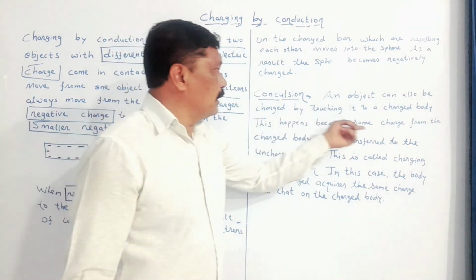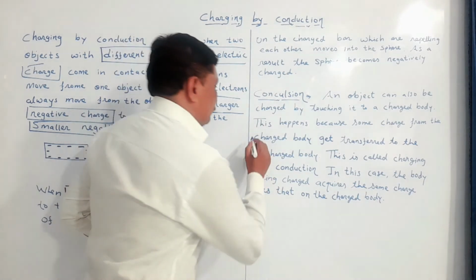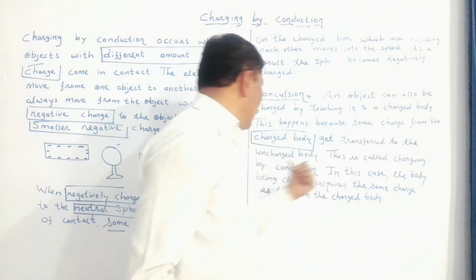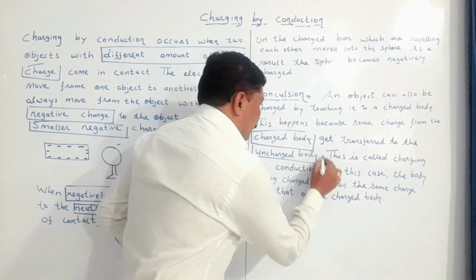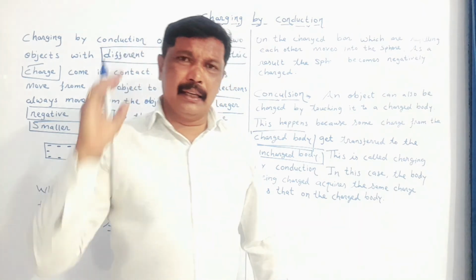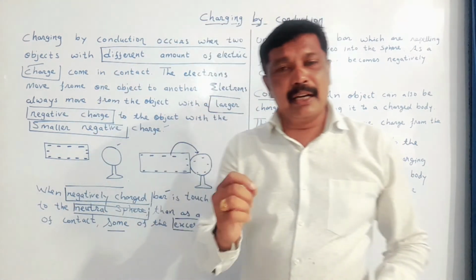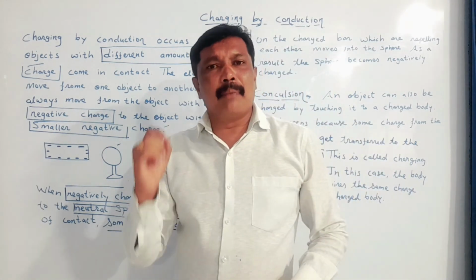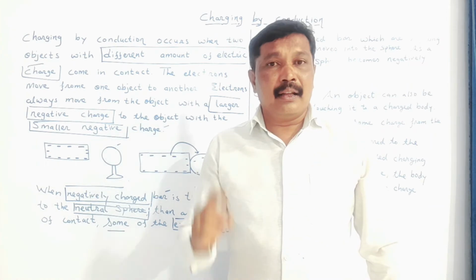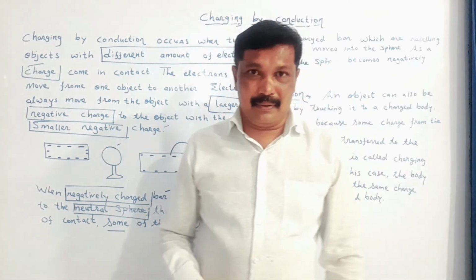This happened because some charge from the charged body gets transferred to the uncharged body. This statement clearly gives us an idea that charging of an object can also be done by touching two objects to each another, and this charging can take place due to the transfer of electrons.